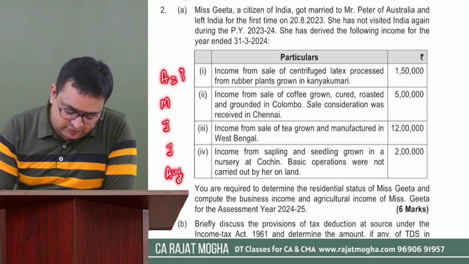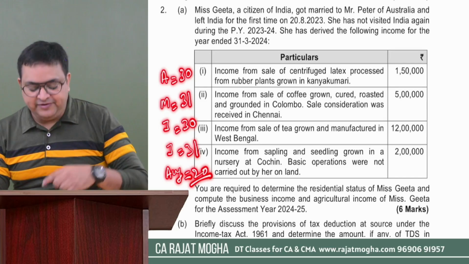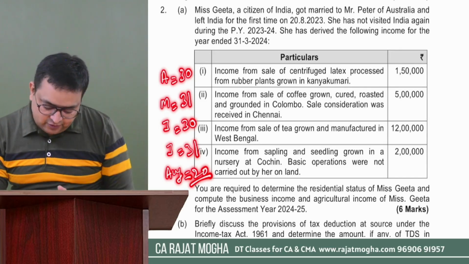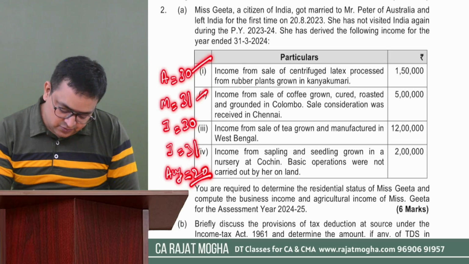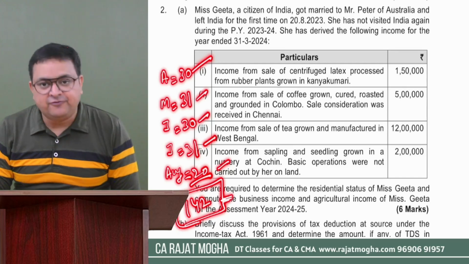So in April, she was here for 30 days, May 31, June 30, July 31, and August she was here for 20 days. The day when she left India will also be considered, right? So 20 days she was there in August: 30, 1, 2, 3, 4, 120, 140. Guys, she was here for 142 days.